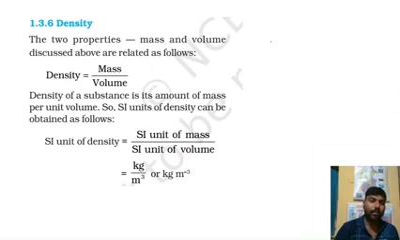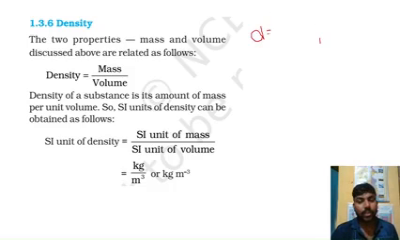So now we are moving to the next part, what is density. I don't need to say what density is, because everyone knows. Density is nothing but the amount of mass present per unit of volume. Amount of mass per unit of volume is called the density. So if I write the formula, d equals density equals mass by volume.